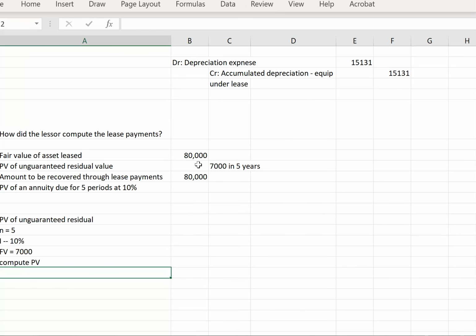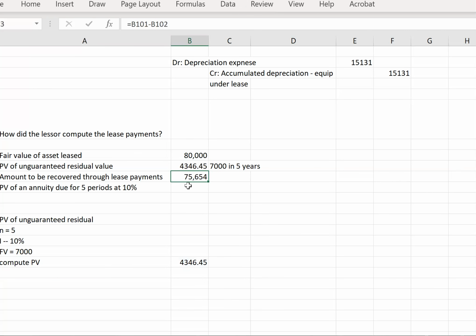Compute present value. Okay, so the present value of this is going to be 43,046.45. Okay, so that gives us this number.